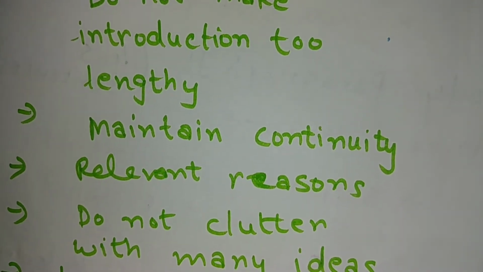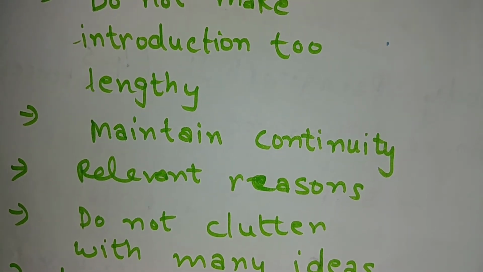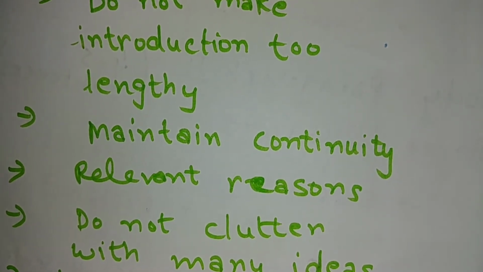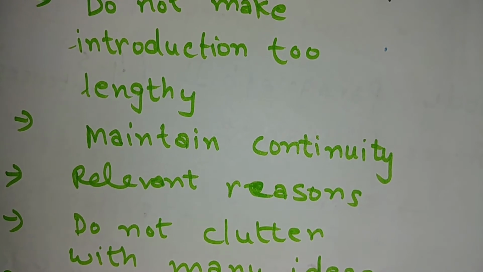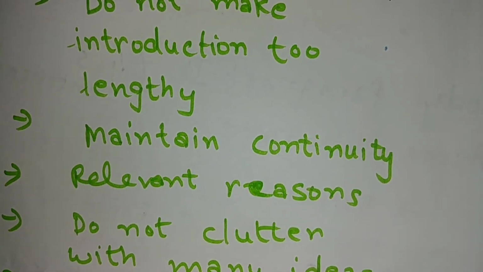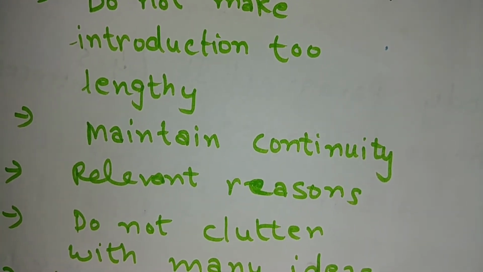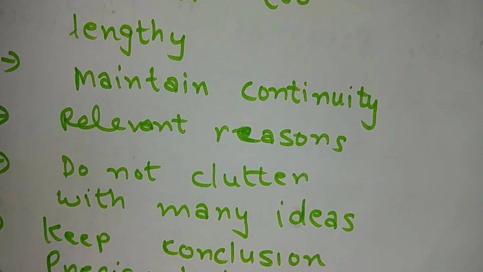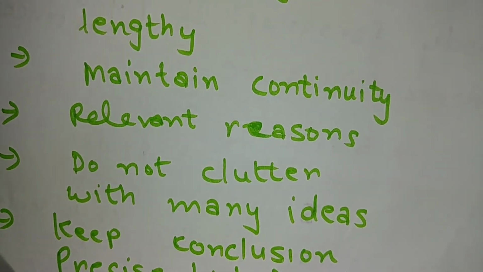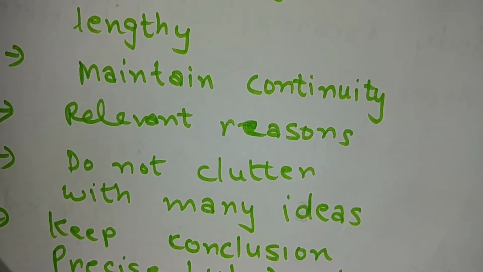Then third point is relevant reasons. Your reasons, your points of view, your opinions, or the explanations, your supporting ideas you are providing for your answer, those should not be irrelevant. Those should be completely relevant, related to the topic asked. Next point is, do not clutter with many ideas. What does it mean?